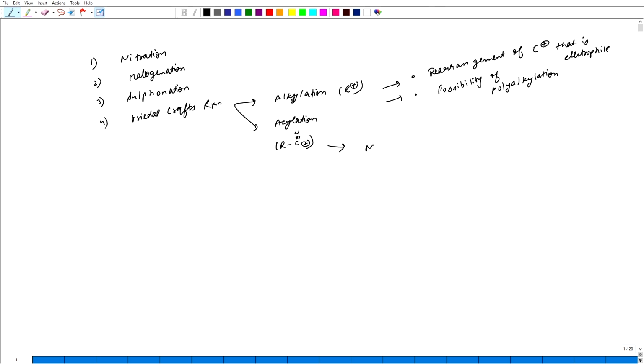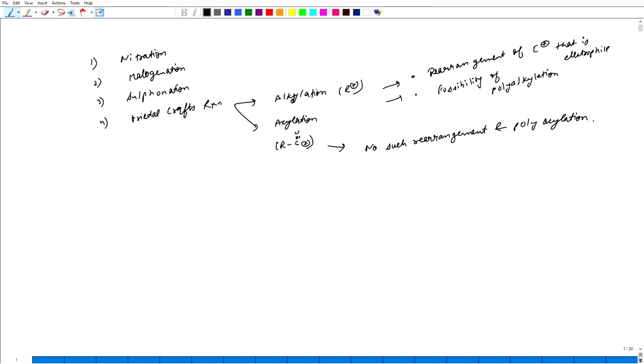In acylation, there is no such rearrangement and no polyacylation. So sometimes Friedel-Crafts acylation is the more favored reaction.